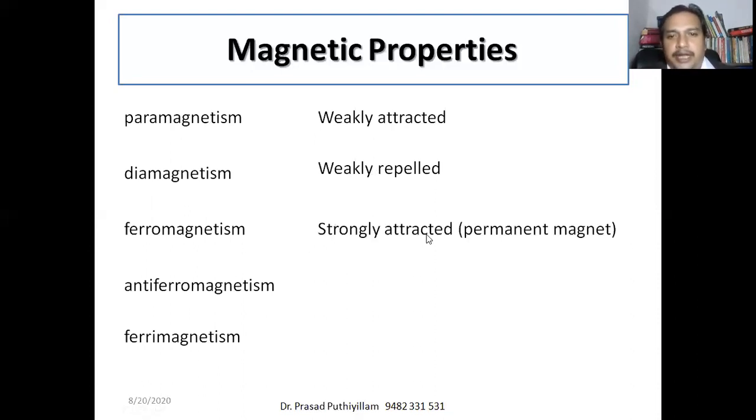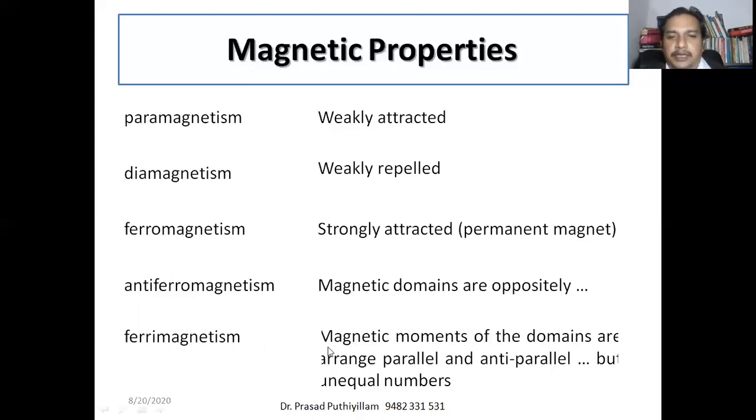If a material is strongly attracted or forms a permanent magnet, that is ferromagnetism. Strong magnets we call ferromagnets, or they show ferromagnetism. From ferromagnetism, two more categories arise. Antiferromagnetism is where the magnetic domains, the spins, cancel because they are anti-parallel. They are arranged opposite to each other, therefore they cancel. We call it antiferromagnetism. The representation will be given.